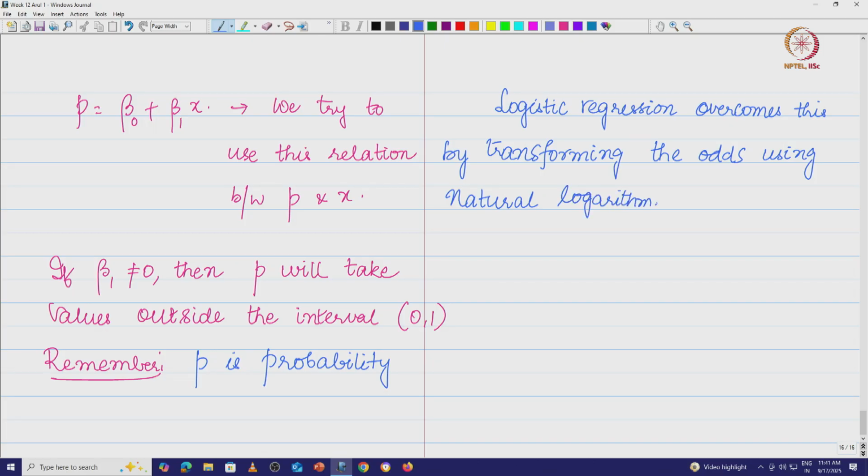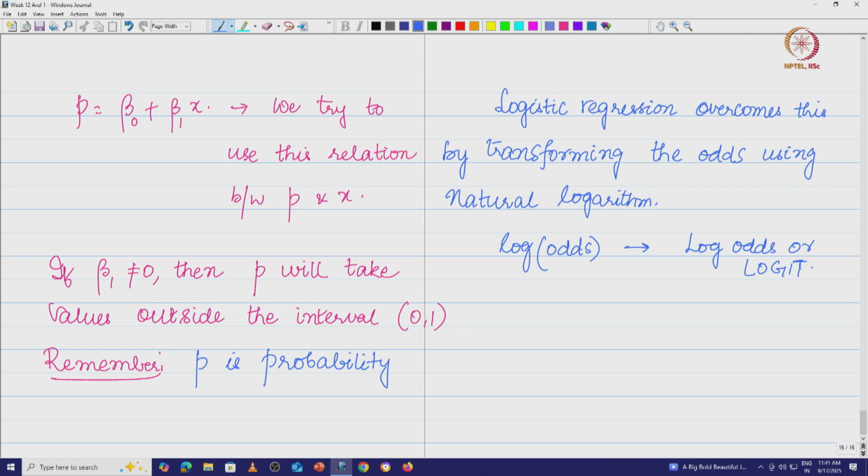That means we are going to look at the log of odds, and this is called the log odds, or logit. The log of odds is basically called logits.